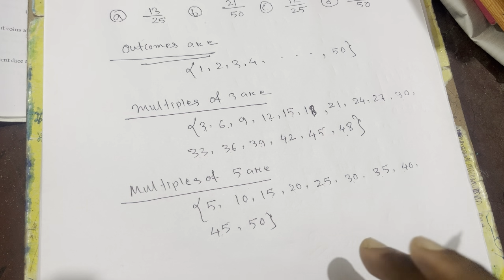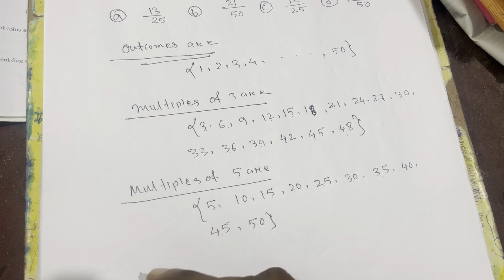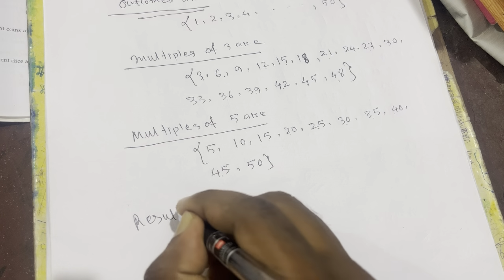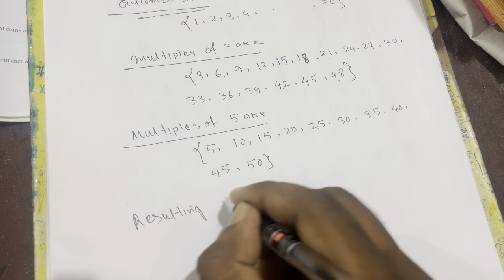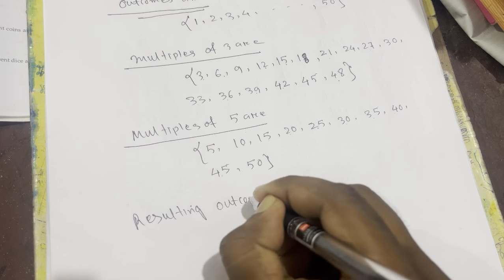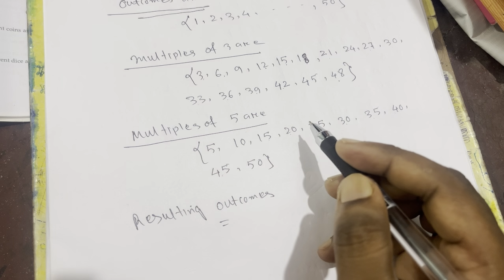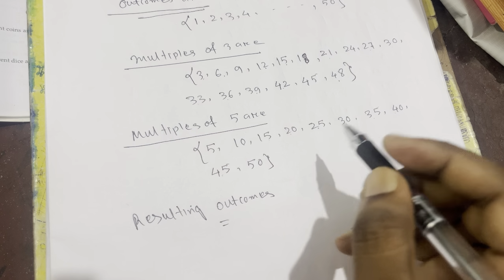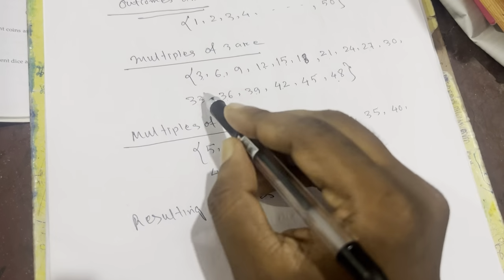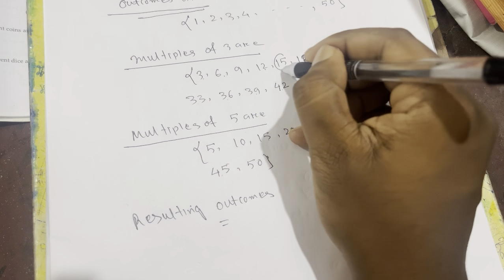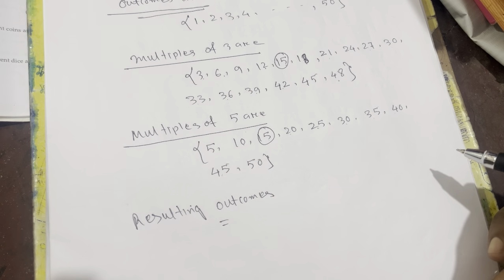But one thing, now you will find the resulting outcomes. How will we find the resulting outcomes? This is very important, because we'll find the common multiples. From the common ones we can take only one. You see, 15 is here also, 15 here also, so we can take only one 15, because you cannot take it two times.